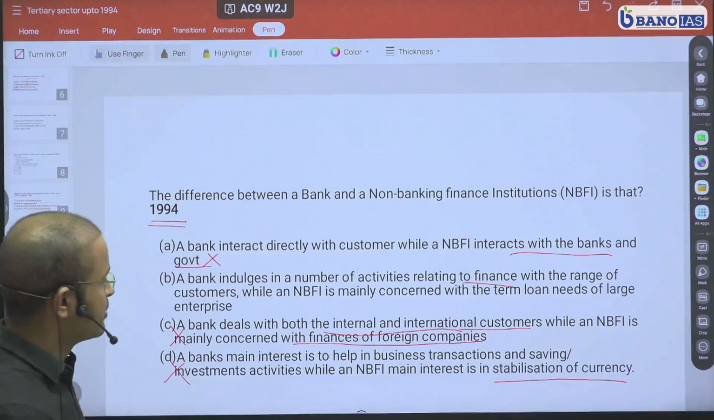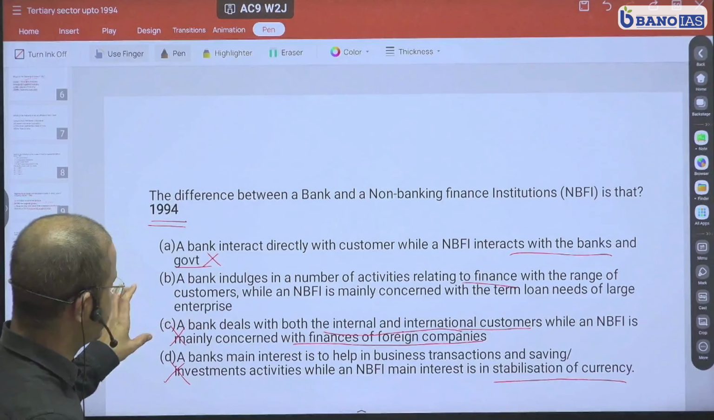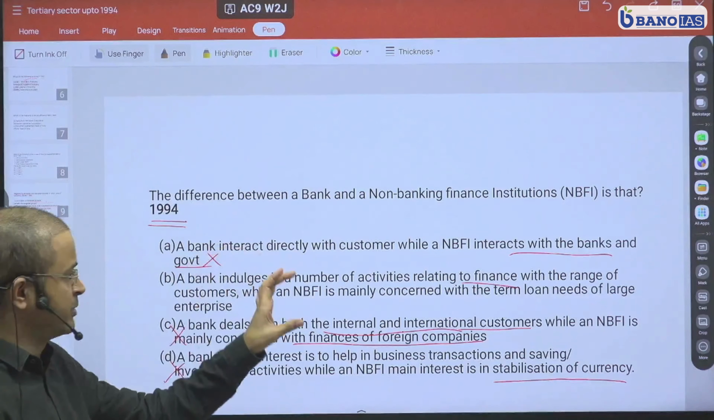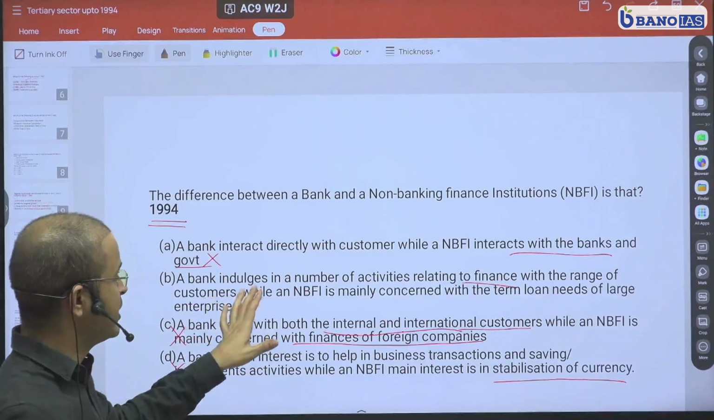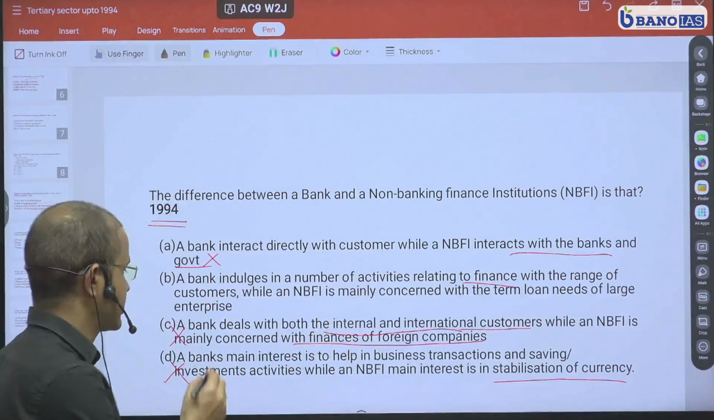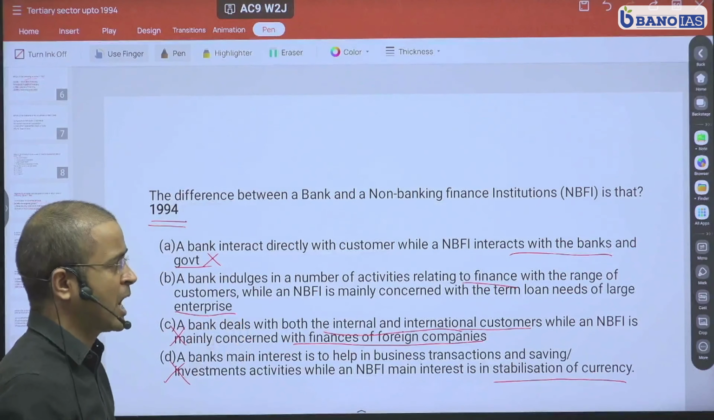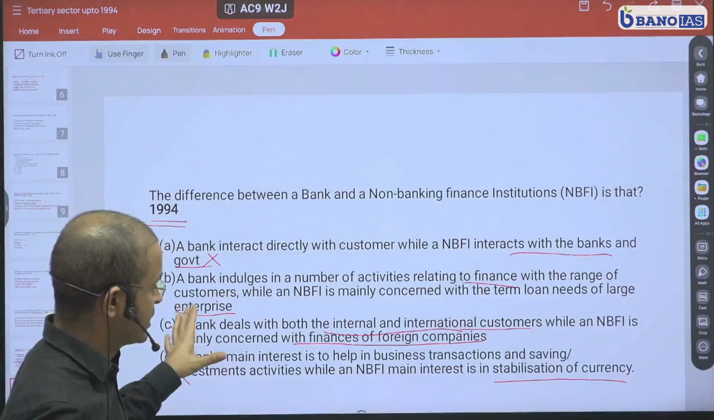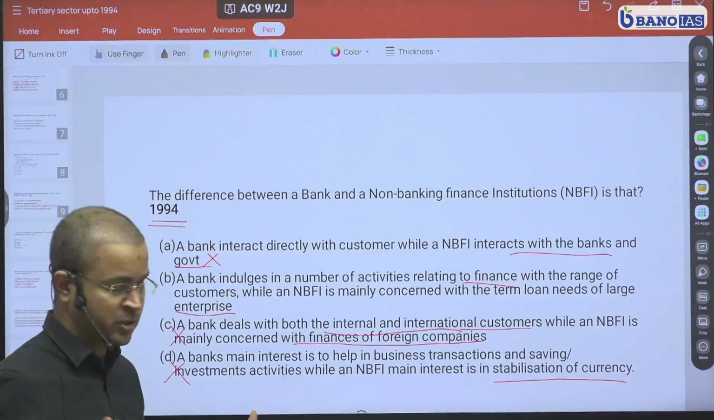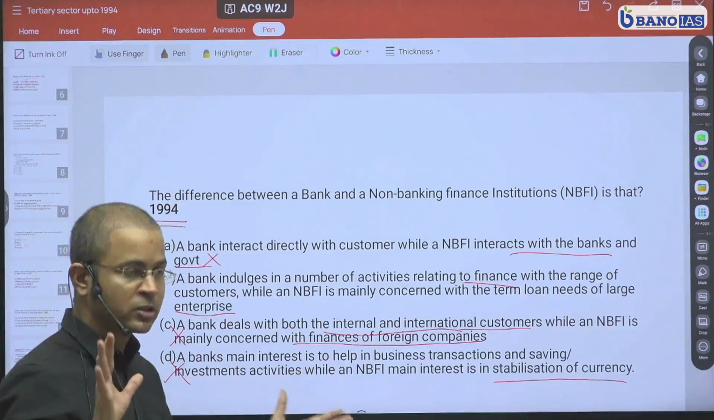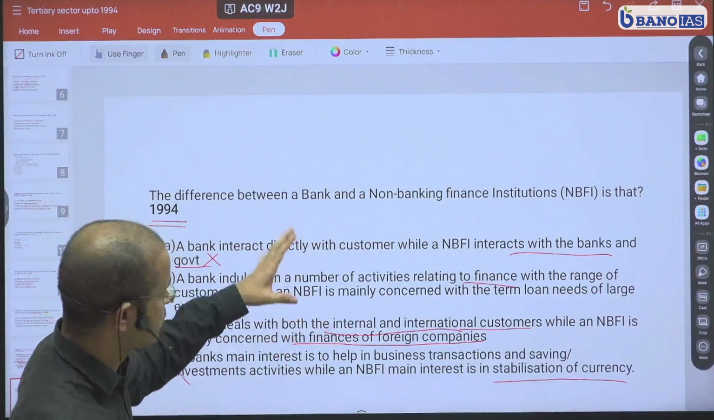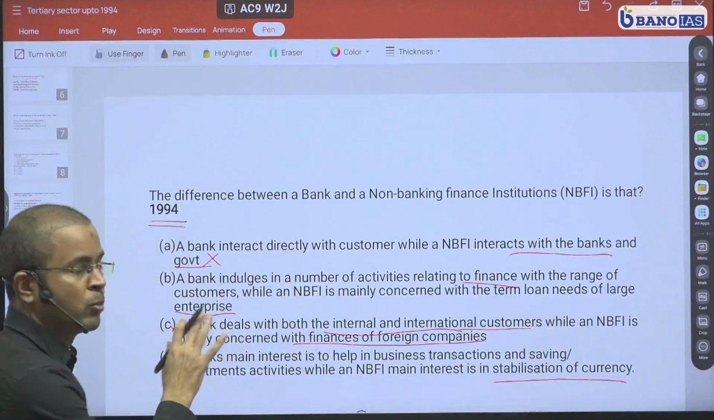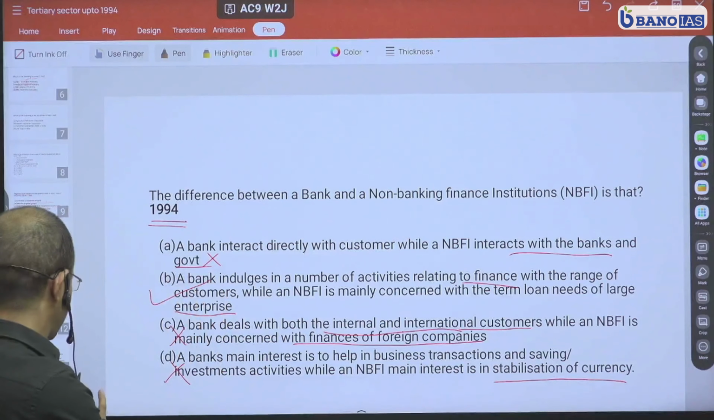Therefore, we come to the conclusion that option B, which reads: a bank indulges in a number of activities related to finances with the range of customers, while an NBFI is mainly concerned with the term loan needs of large enterprises, is appropriate. However, I would not say that, because today NBFIs also deal with retail customers. So this is not the most correct answer. But when we look at all the other options, this is the most appropriate answer. So this was the question.